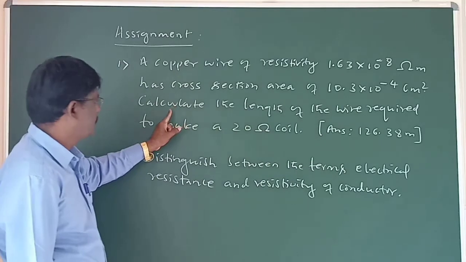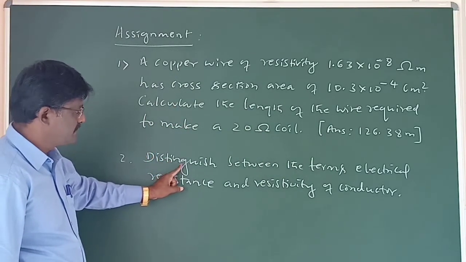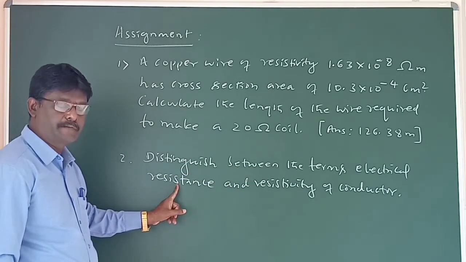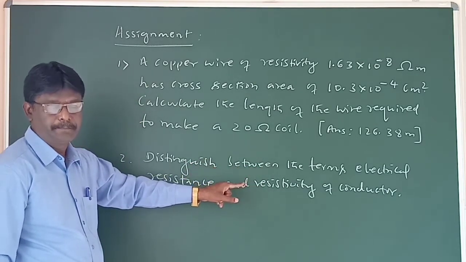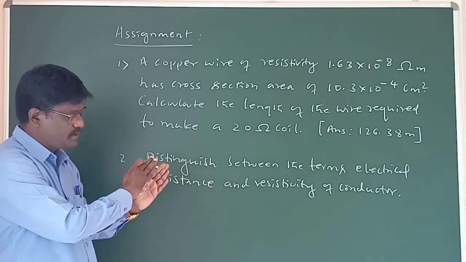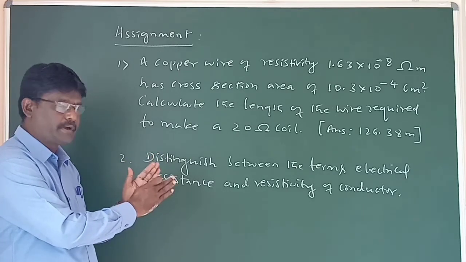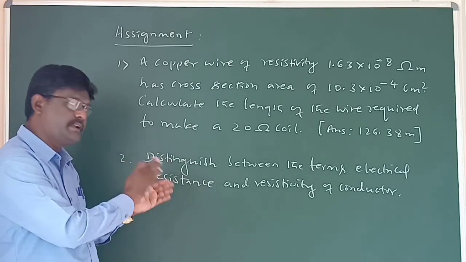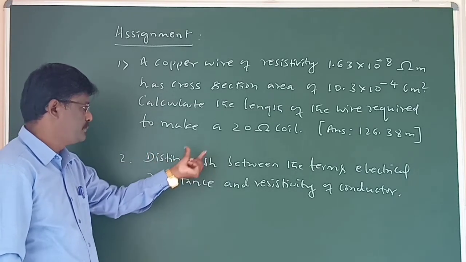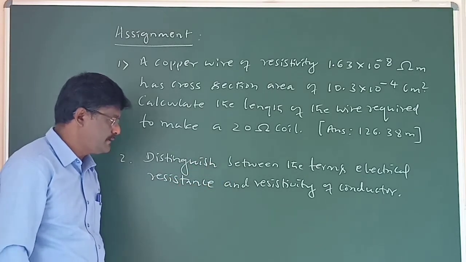Next, calculate the length that you know now. Next, the second question is this: distinguish between the terms electrical resistance and resistivity. Sometimes more or less both are the same and there is some difference. Try to study the similarity and even the differences. But here I asked only to distinguish between the terms electrical resistance and the resistivity of a conductor.